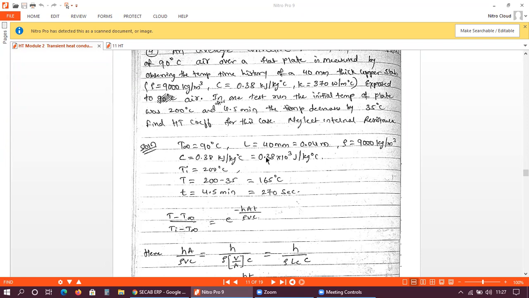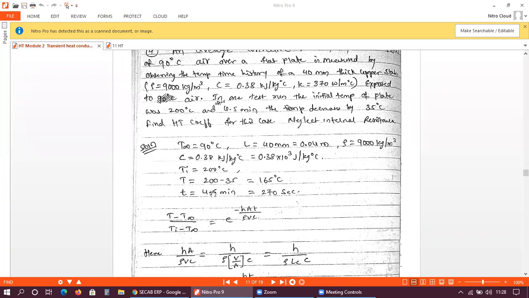Make sure of this: while solving problems on transient heat conduction, the specific heat unit should be joules per kg degree Celsius or joules per kg Kelvin. The initial temperature of the plate is 200 degrees Celsius, and after 4.5 minutes the temperature has decreased by 35 degrees Celsius.